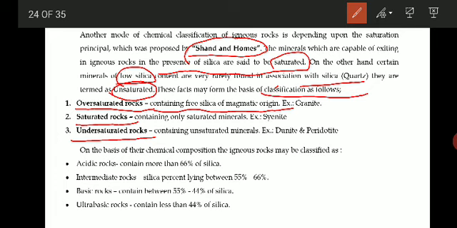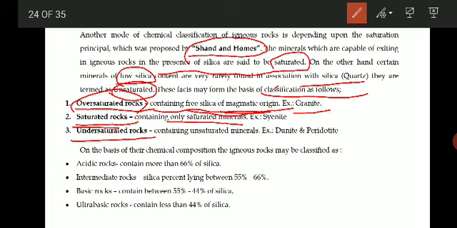So when this magma starts cooling, the magma contains free silica of magmatic origin. Then such rocks are called oversaturated rocks. Example is granite.